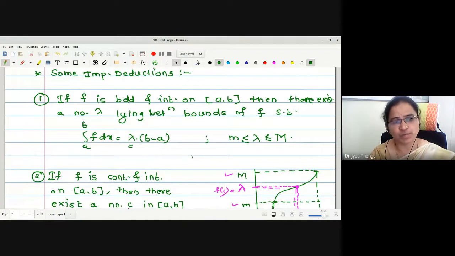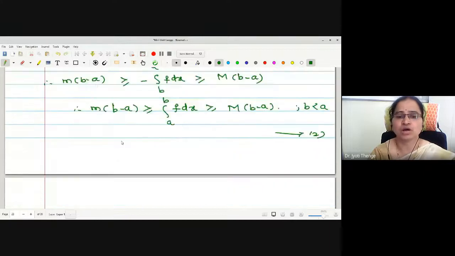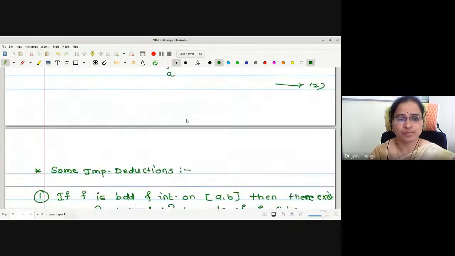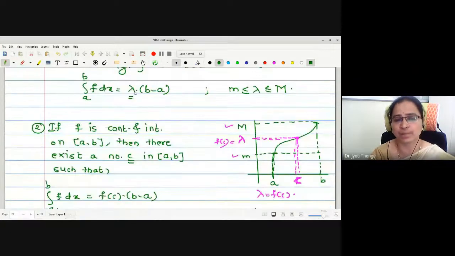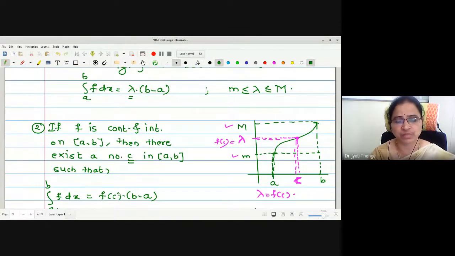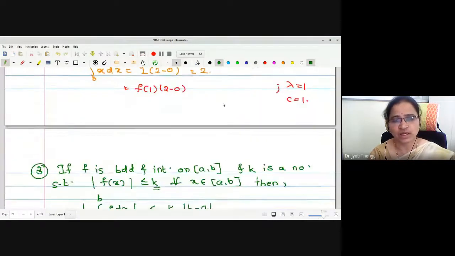Then we have seen some important remarks or deductions. The first remark tells us that the value of integration a to b f dx is equal to lambda times b minus a, because the value of integration is going to lie between small m times b minus a and capital M times b minus a. Therefore, we were equating the value to some lambda multiple of b minus a. And if we add one more condition that the function is continuous, then this lambda can be replaced by f of c. That is, this lambda lying between small m and capital M will be a function value for some c in the domain of the given interval.